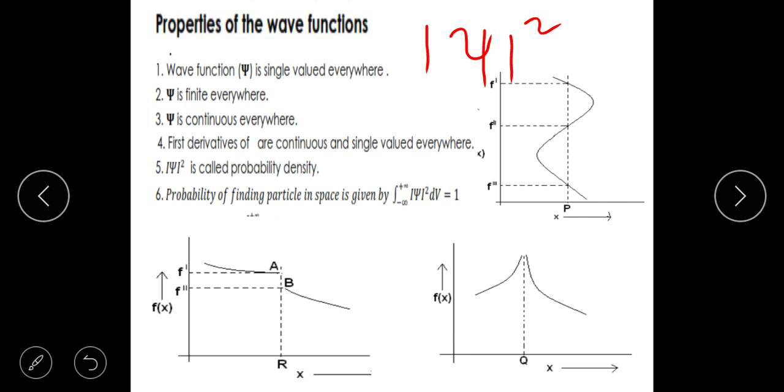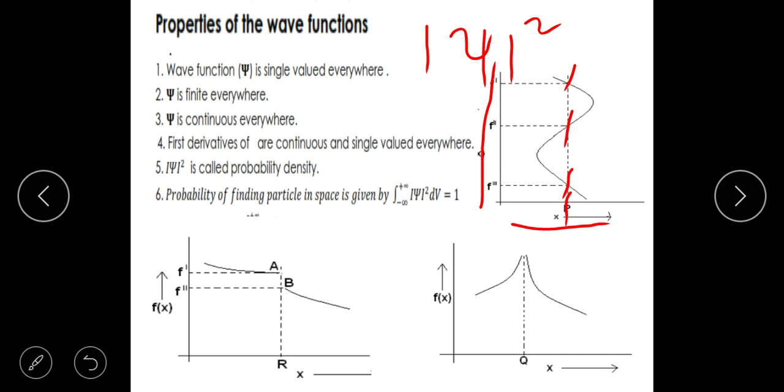If it is not single valued, if suppose that psi has 3 values at one part, this is the space, this is the x direction, this is the value of psi, let's say. So at this particular point, supposing that it has this one and this one as the values of psi, what does it mean? When you square it, it must give you the probability.